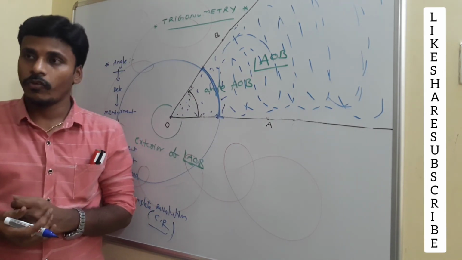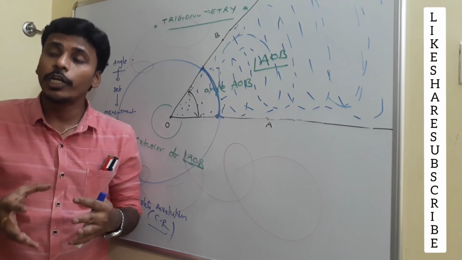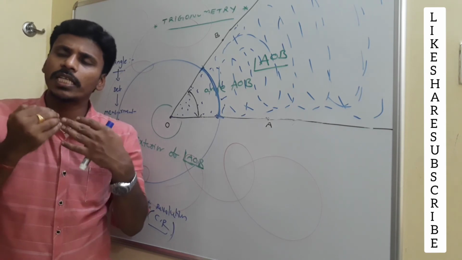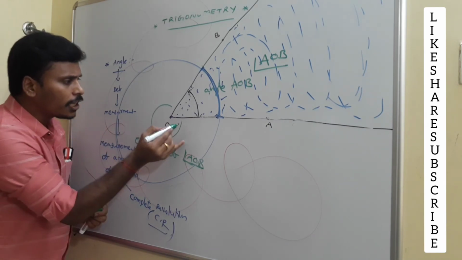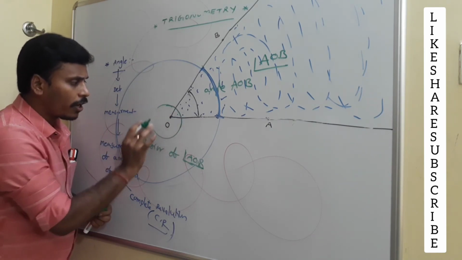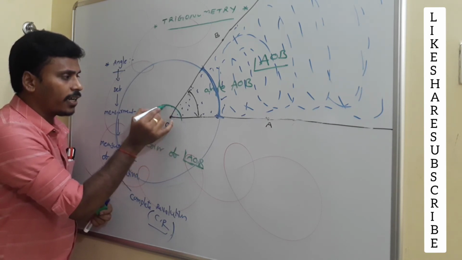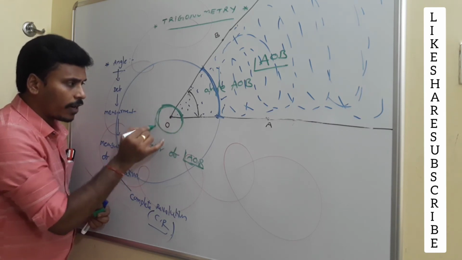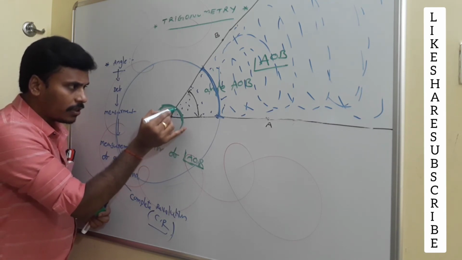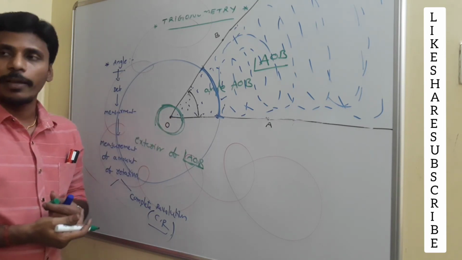amount of rotation, right? Here you may have a doubt. Where do you need to draw the circle? Draw a circle at any place. For example, I have a circle here. If you draw a circle here, by taking this O as the center, with this point as the radius, calculate the total circumference and calculate this length. This part divided by the total circumference always maintains the same ratio.